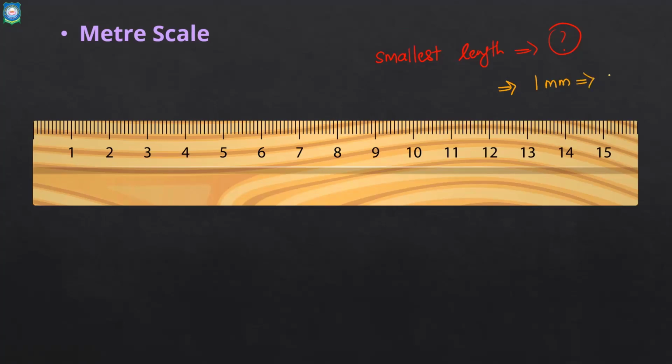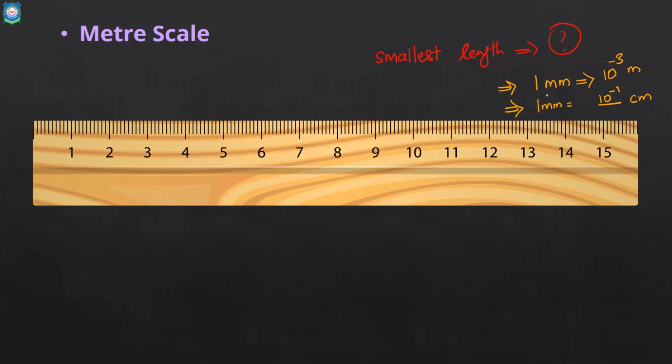Now we'll focus on conversions because you know that. 1 millimeter is how much meter? 10 raised to minus 3 meter. It is a simple conversion that you have been studying from lower class. 1 millimeter is how much centimeter? 1 by 10. I told you, don't say 1 by 10 like that. Always use 10 raised to minus powers. 1 by 10 can be written as 10 raised to minus 1.